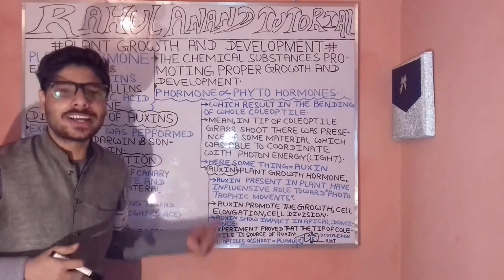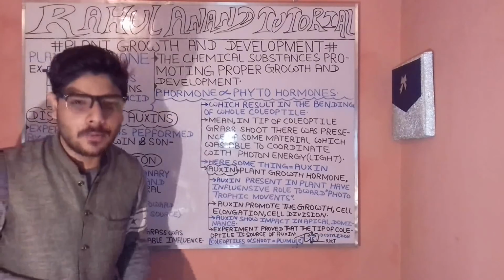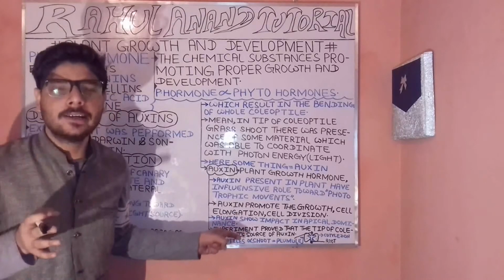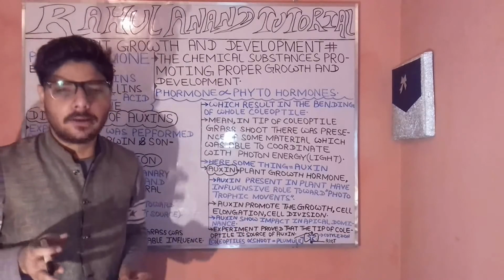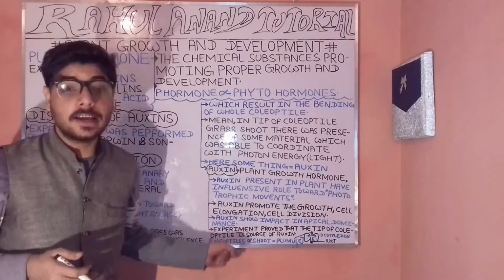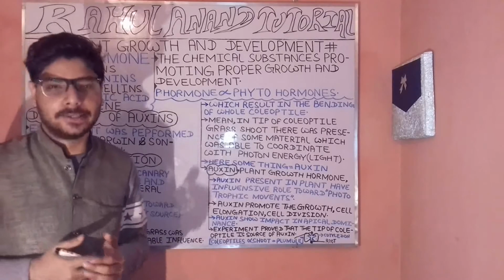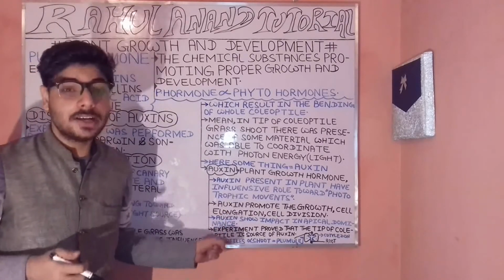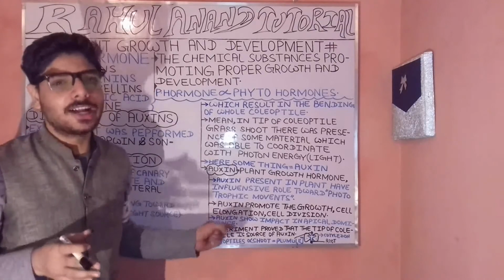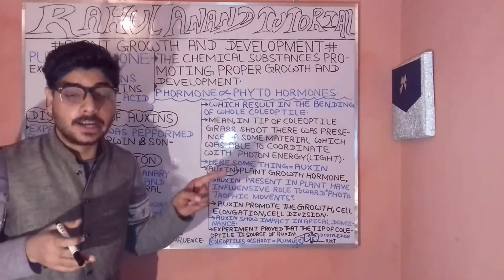When we talk about the roles of auxins, they play an important role in cell division, cell elongation, as well as in development and growth. Now you are very clear about cell division. Auxins also show dominance in terms of apical dominance. So you are very clear about this.